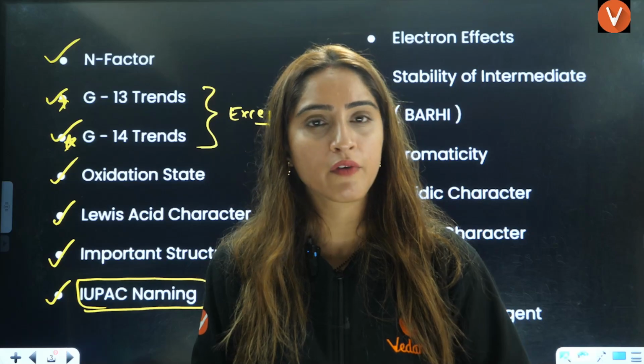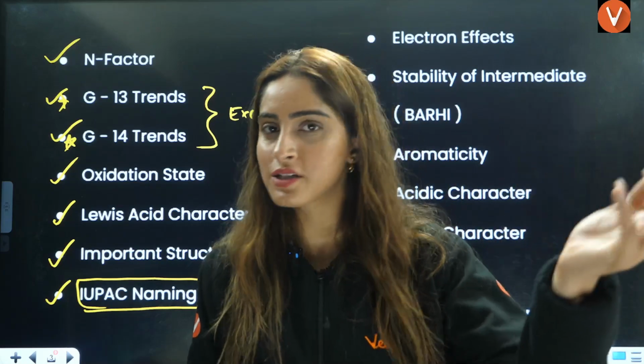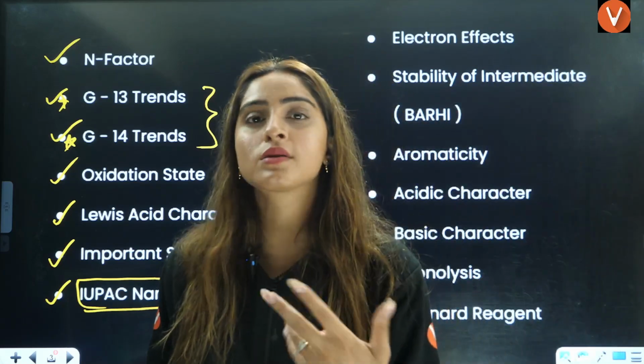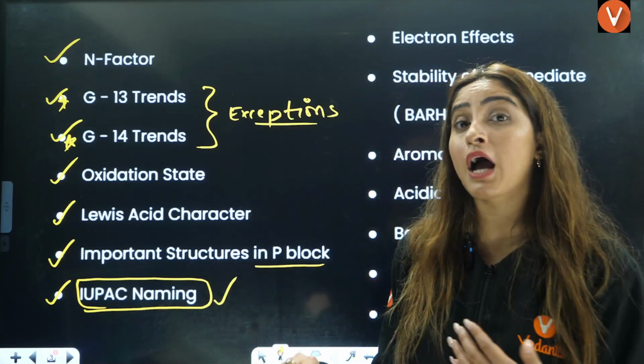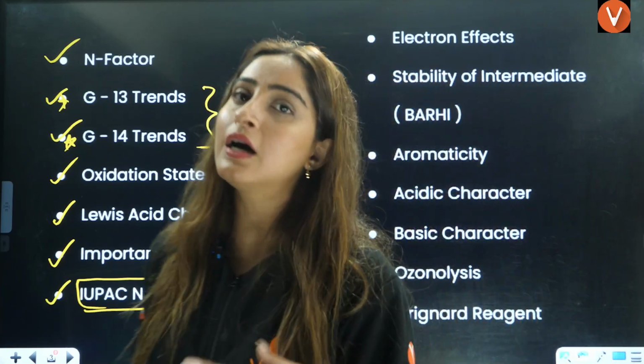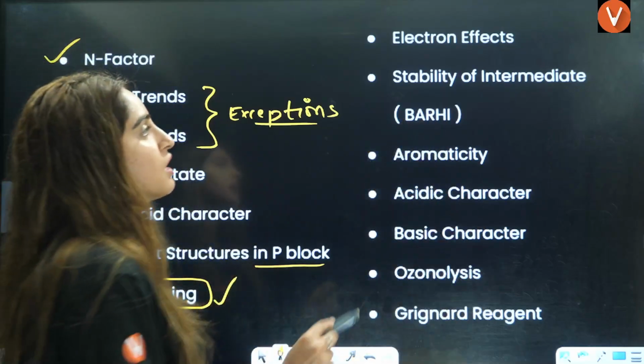So, for example, they have given a chemical reaction. What is the name of the product? What is the common name of the product? For that, you need IUPAC naming. If they don't ask directly, they can ask you in the form of some other question, right?